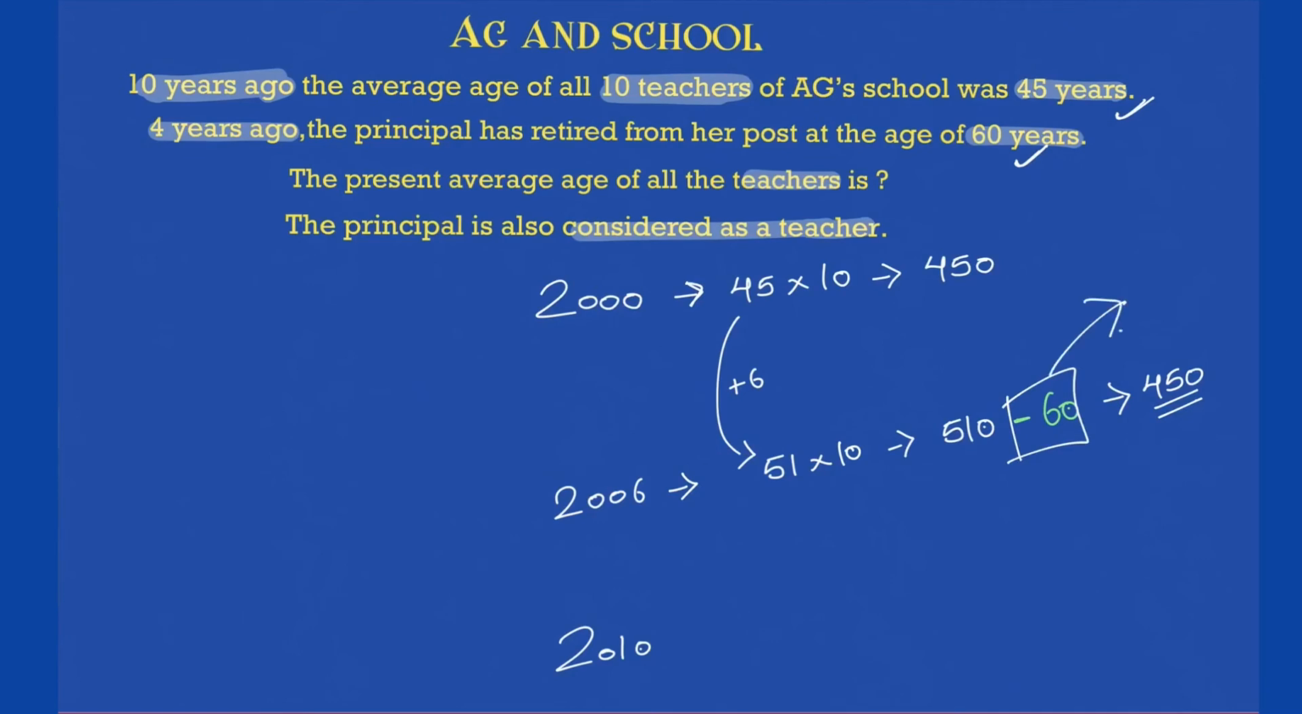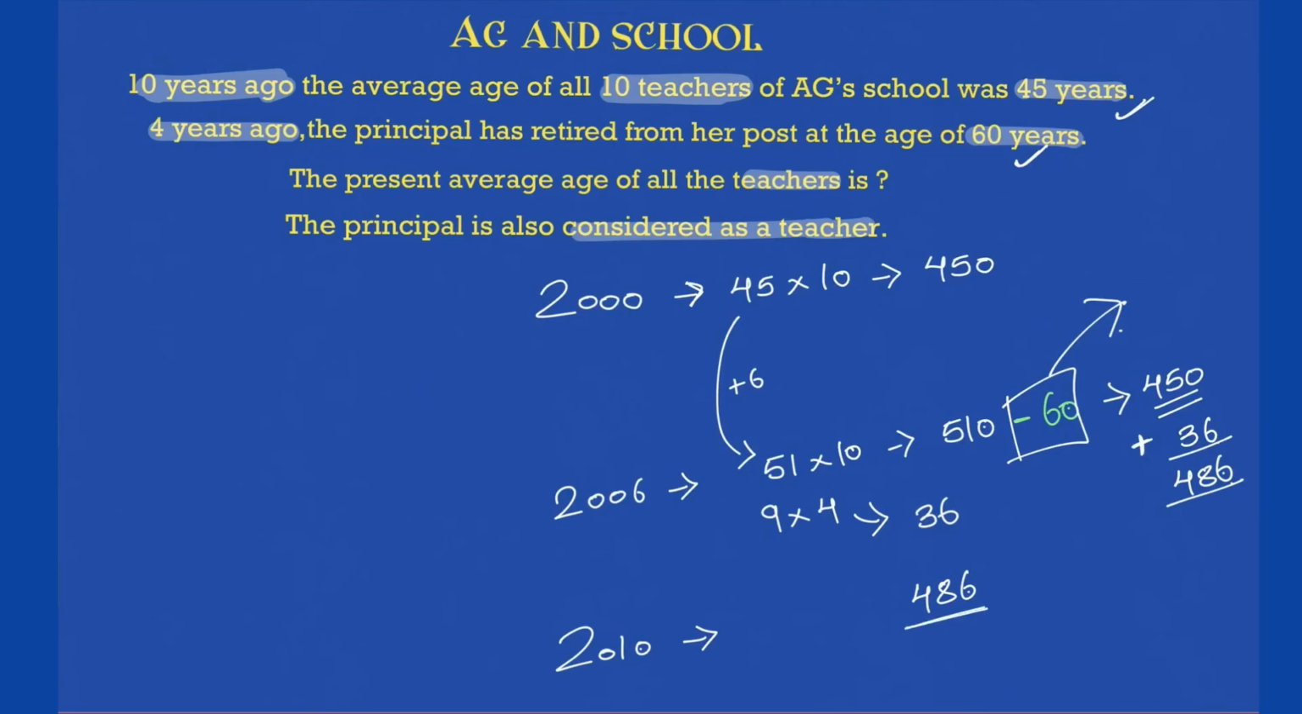Now what is remaining? How many teachers are there now? 9. And how many years are there? 6 plus 4, 10, so 4 years. In these 4 years, these 9 teachers will each add 4 to their age, because they will be older by 4 years. So total age that will be added will be 9 into 4, which is nothing but 36. 36 will be added to your 450, and we reach the answer, which is 486.